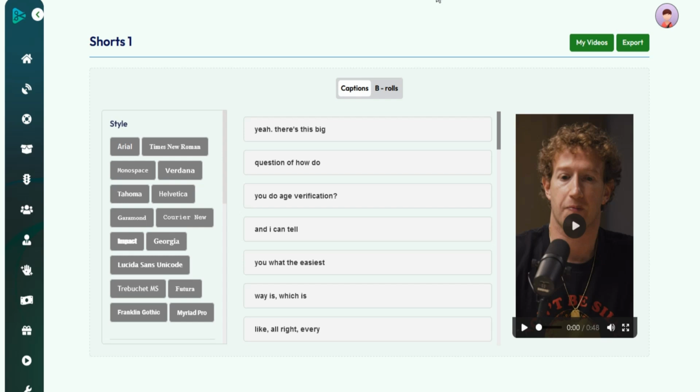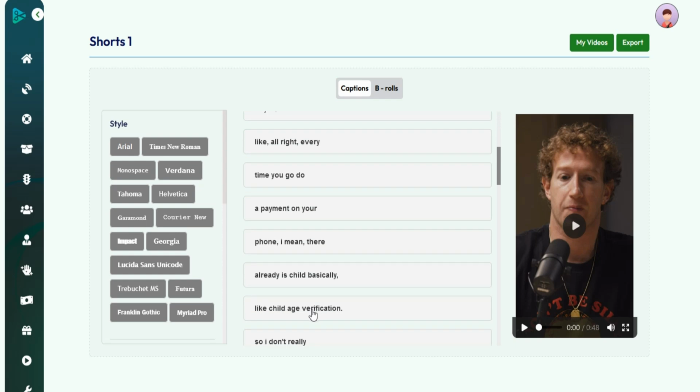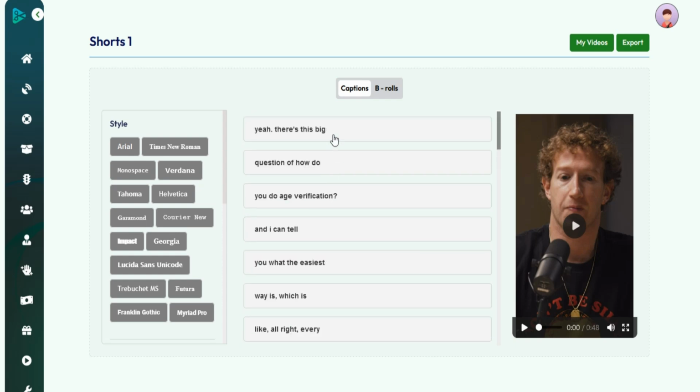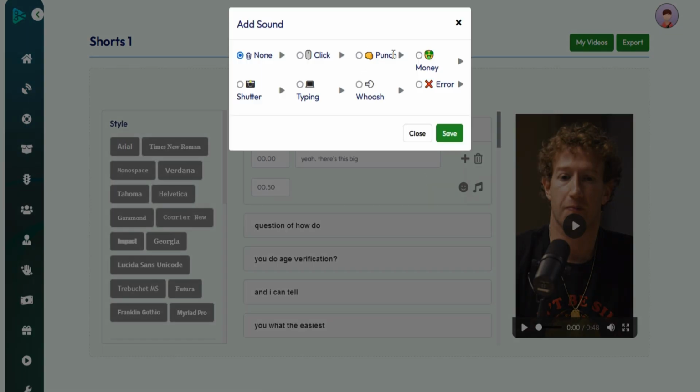In this tutorial, we are going to show you how to add sound effects to your video in Pro Cut AI. Once you upload your video from local, your auto captions will be generated. Now you can add sound effects to your video. Just click on the sound icon. Choose the sound of your choice for your captions. When you click on Save, your sound will be added to your caption.